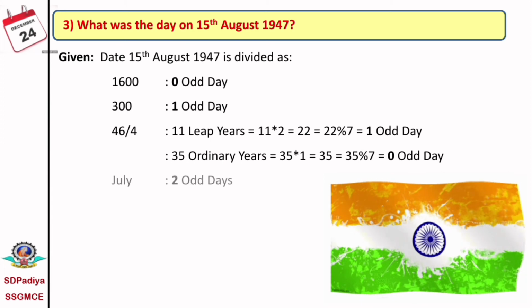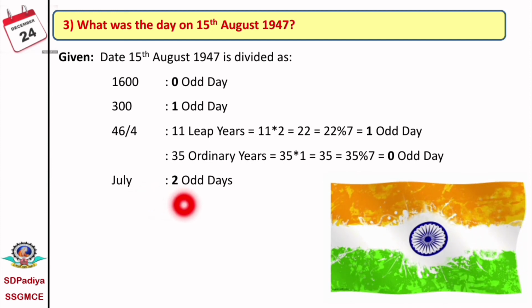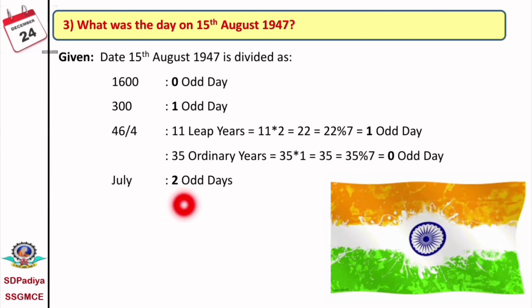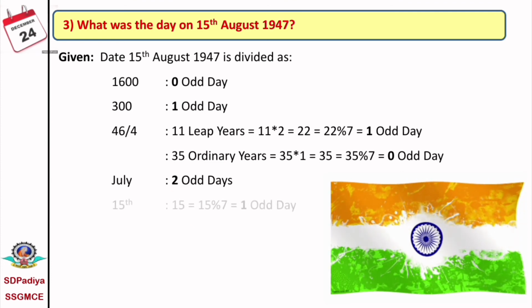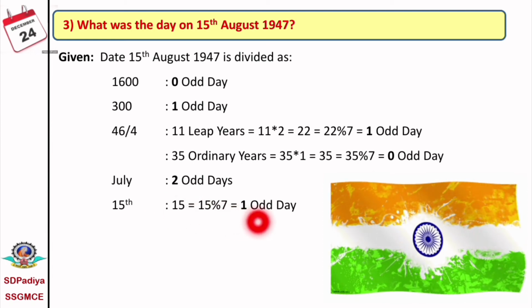Now, August month is running, means July month is completed, and we know for July month there are 2 odd days. We have to remember these values, or we can calculate also. The date is the 15th, therefore 15 mod 7 is equal to 1 odd day.